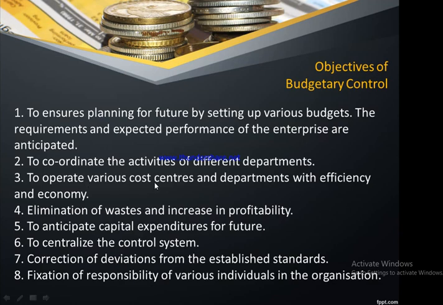Then, to operate various cost centers and departments with efficiency and economy, elimination of waste and increase in profitability, anticipate the capital expenditures for the future, centralize the control systems, correct deviations from the established standards, and finally fix the responsibilities of various individuals in the organization. By doing so, the firm can ensure that the objectives that have been set are going to be achieved with proper budgetary control in place.